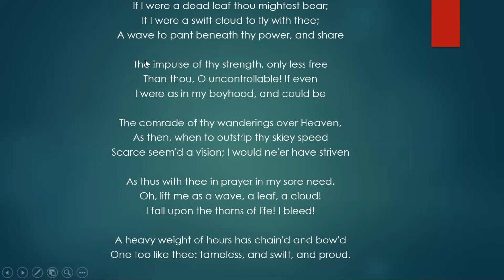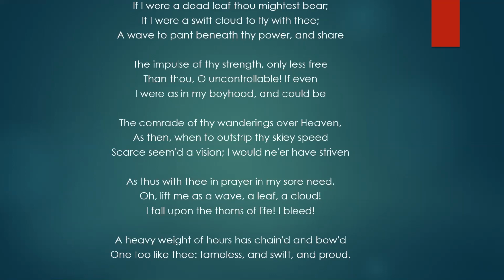Now the poet says that he wants to become a dead leaf, or a cloud, or water, so that he could feel the intensity of the west wind. Okay, and he could share the same passion and the intensity and the force of the west wind. And now he calls the west wind uncontrollable, and says that he was also uncontrollable and he was so full of vigor and energy during his childhood.